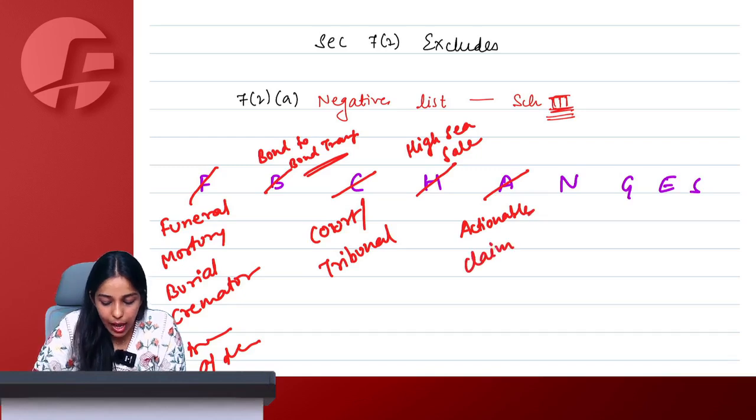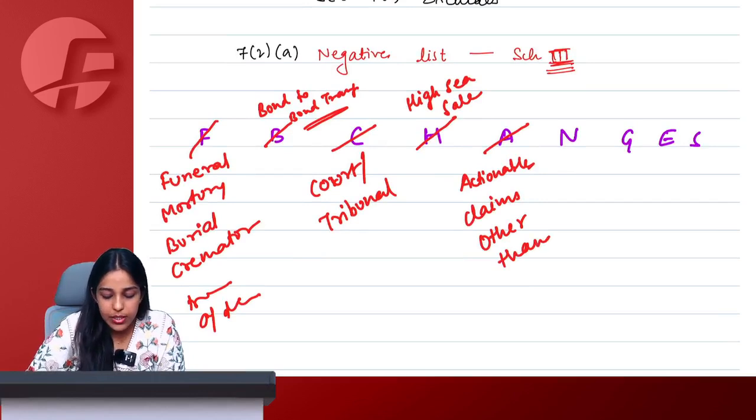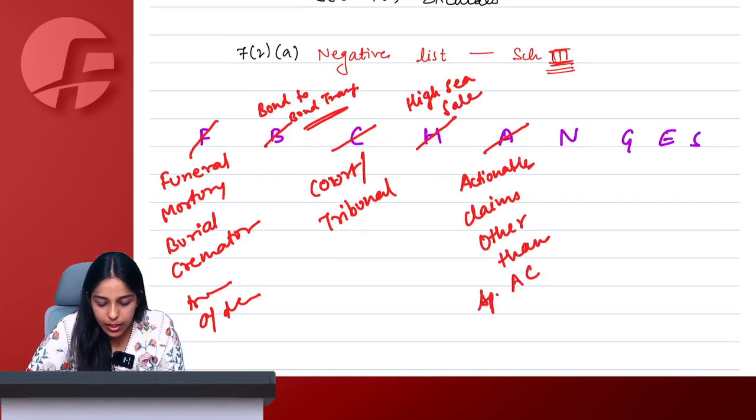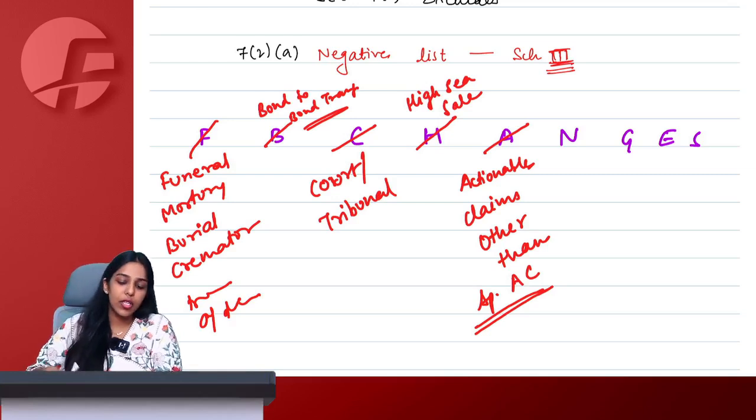A means actionable claims other than specified actionable claims. Which were the 6 specified actionable claims? Quickly tell me.